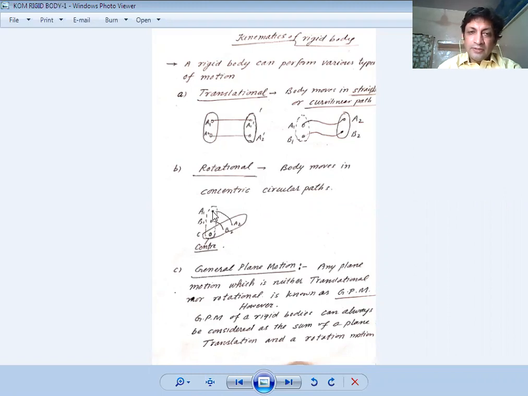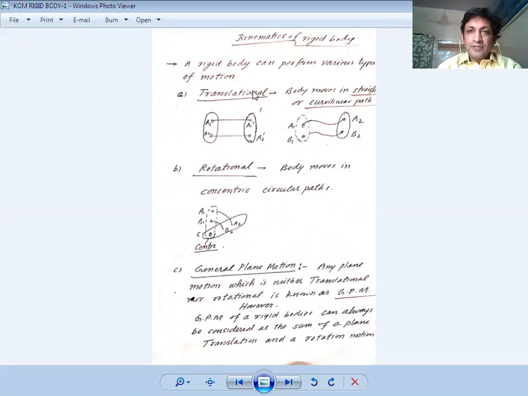However, the velocity at the point where the radius becomes 0 will be equal to 0. It means where there is a fixed center, that point is always fixed, there is no motion, and its velocity is 0. This concept will be used later when we discuss IC. IC means instantaneous center of the general plane motion.